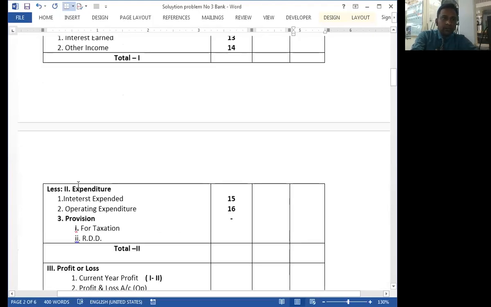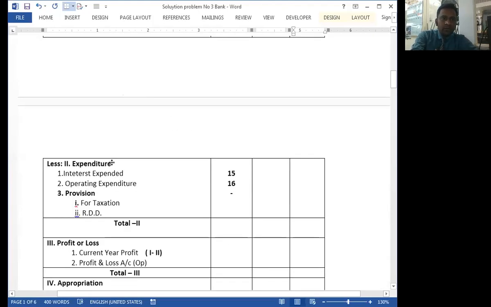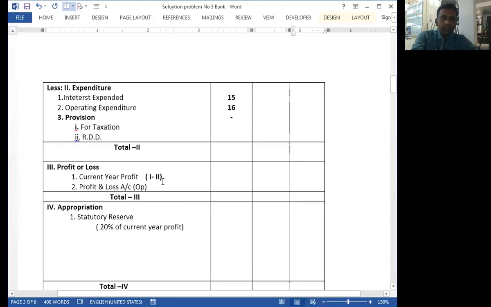Current year profit first minus second, and profit and loss account opening balance 2020. Okay, so this is the opening balance, 20,250.